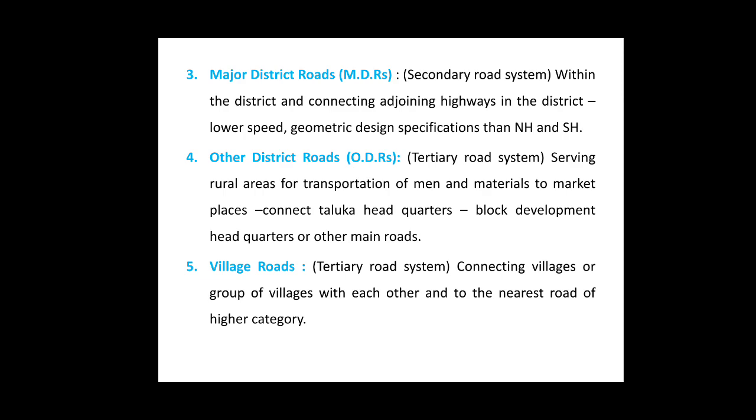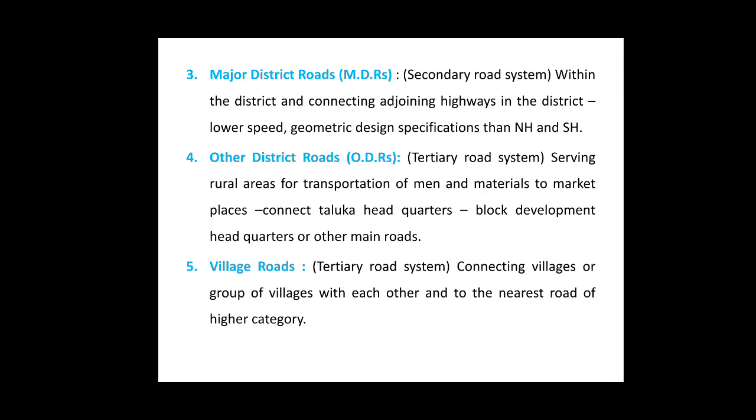These are the secondary road system within the district and connecting the adjoining highways in the district. The vehicles move at a lower speed and the geometric design specifications of the major district road are less than the national highway and the state highway.